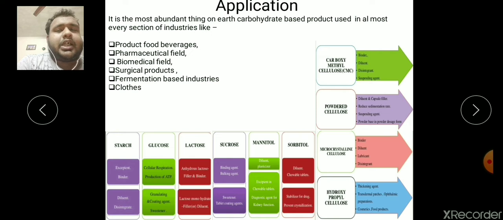As we discussed earlier, carbohydrate is found everywhere on earth. It is the most abundant molecule. Thus, it is utilized in various industries like food, beverage, pharmaceutical, biomedical, surgical, fermentation, and clothes. Here we are giving some of the important uses of carbohydrates in the pharmaceutical sector, as a diluent, as a binder used for various pharmaceutical formulations, as a thickening agent. They can also be used as an excipient in various sectors. These are the list. Take a look at that and go for the next one.